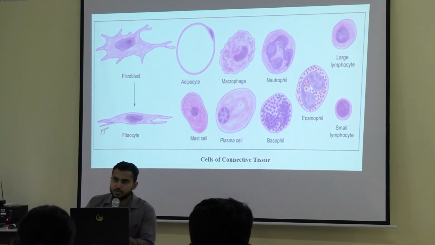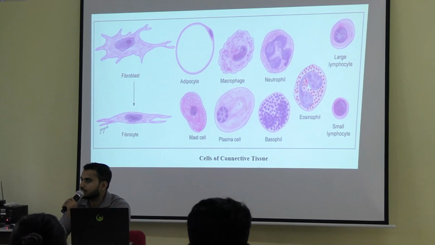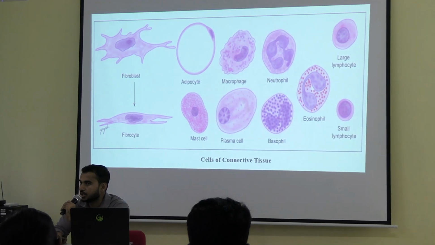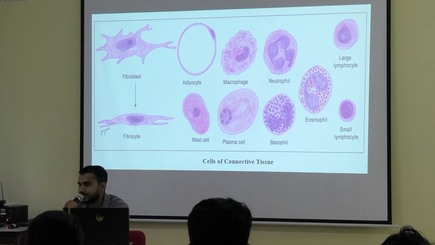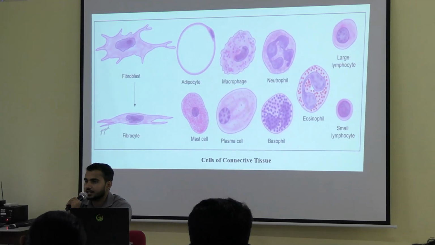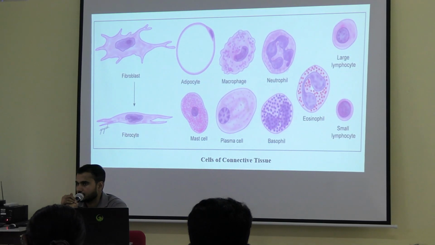So I have one slide of adipose tissue. I will show you the slide of adipose tissue. Okay. So here you have to see the slide. You have to identify the cells. When you identify the cell, at that time you will see such kind of appearance of that cell. Okay.